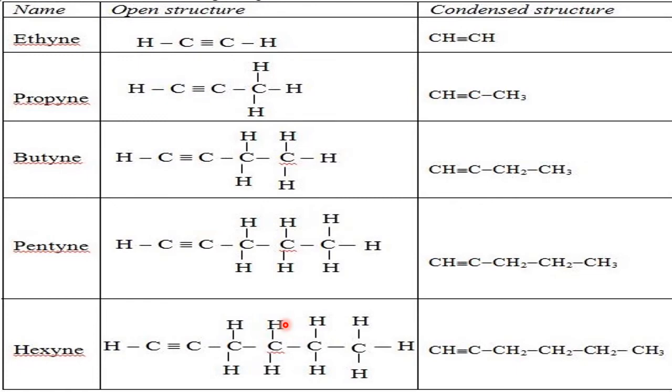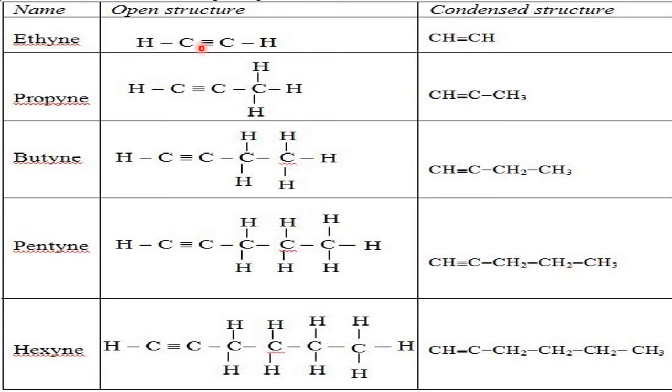Once again, I am repeating, their general formula is CnH2n-2. Just to confirm this, let us check with ethine. In ethine, how many carbon atoms are there? 2. In the general formula CnH2n-2, what does n stand for? n stands for the number of carbon atoms.